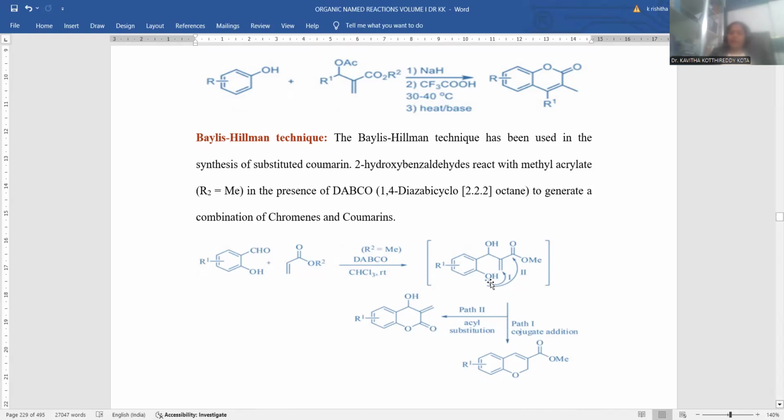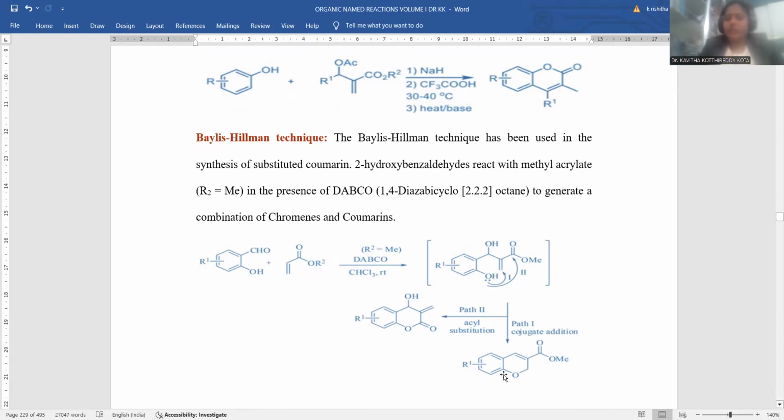Here we already have oxygen, and that oxygen remains. Here is the carbonyl carbon, here is the carbonyl. This methoxy departs, since we are forming a new bond, so that methoxy will be discarded. And here the olefinic bond remains, and the hydroxyl remains. This is one of the pathways. Another possibility, instead of coumarin, in another reaction medium, the oxygen electrons may react with the olefinic carbon atom as well. Instead of the carbonyl carbon, the olefinic carbon also forms a bond between these two.